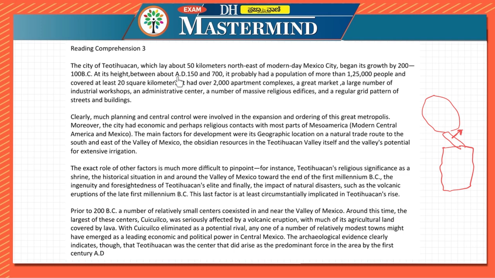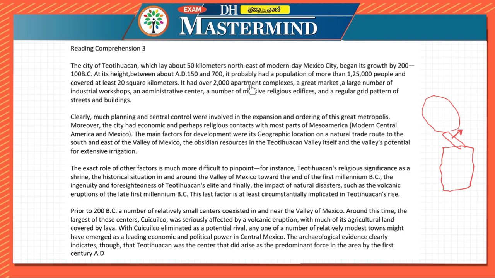From 100 it came to 0, then 1 to 150, and between 150 and 700 it was at its highest growth level.